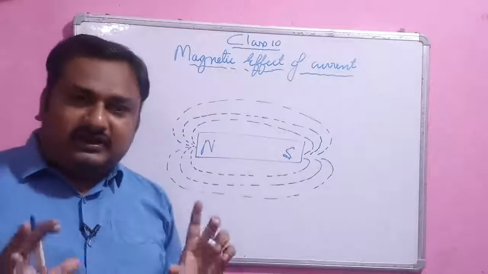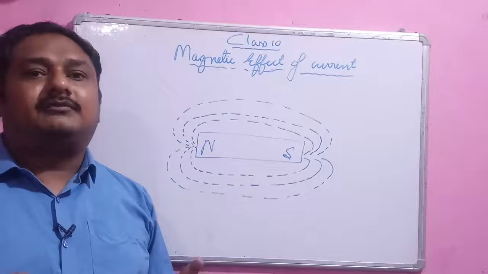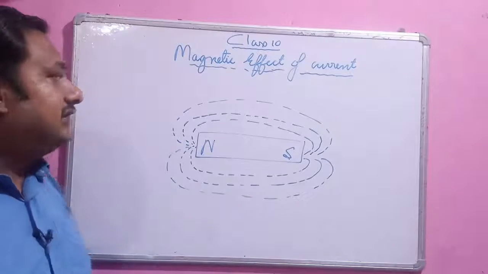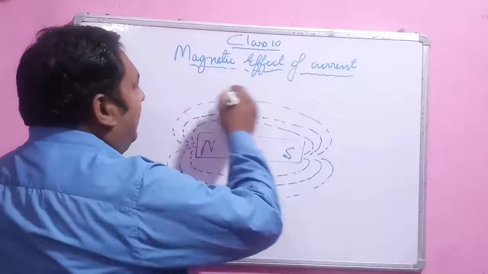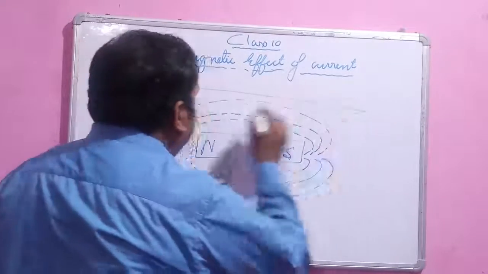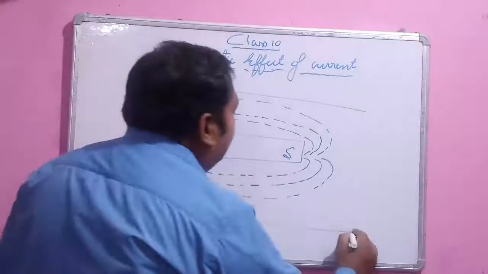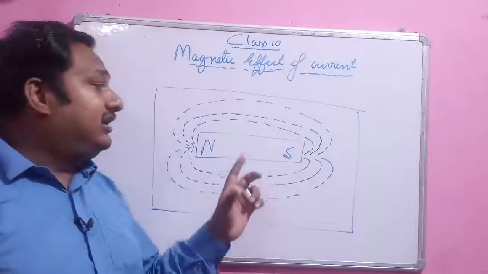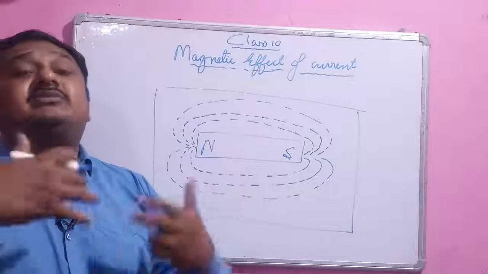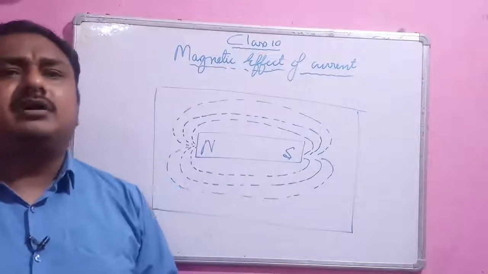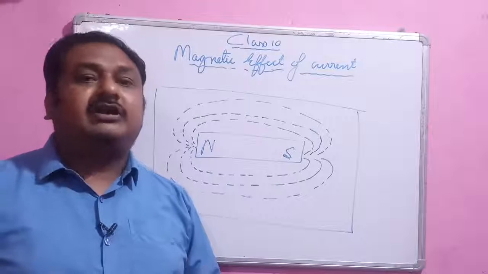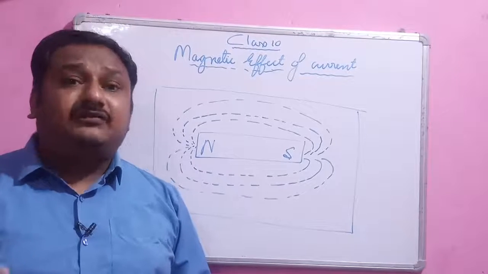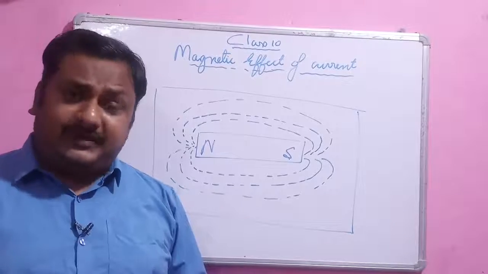Now there is another important definition, known as the magnetic field. What is the magnetic field? It is the area around a magnet in which the magnetic force can be experienced. That is simply the magnetic field. I am repeating once again: it is the area around the magnet in which the magnetic force can be experienced.